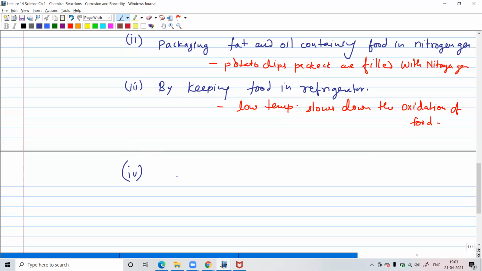But let's see. We don't care about all those things. Whatever, if you cut down the supply of oxygen or the air, that will be definitely one of the ways. Okay, so that is where the next point comes into picture: keeping your food in airtight containers. When you keep something in an airtight container, you are not exposing it to air.